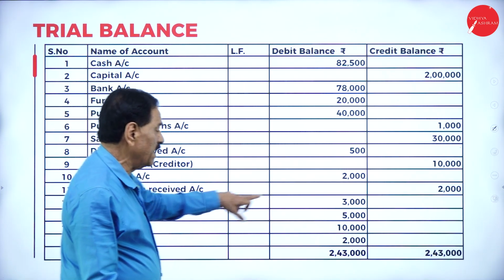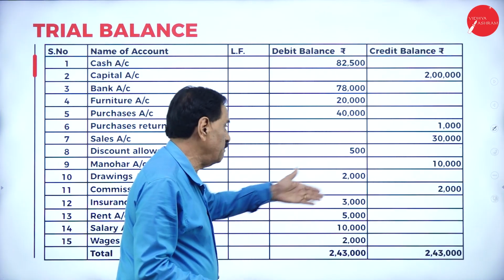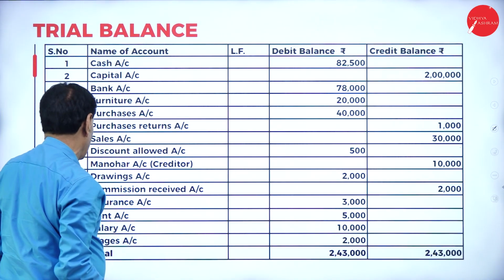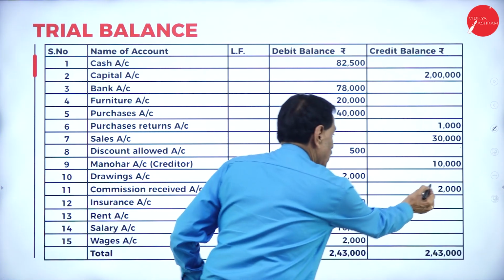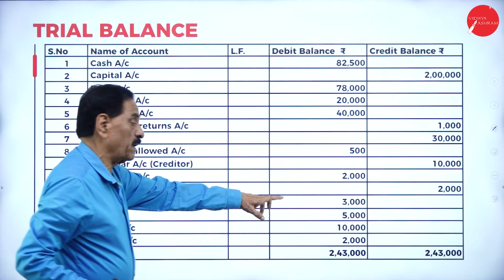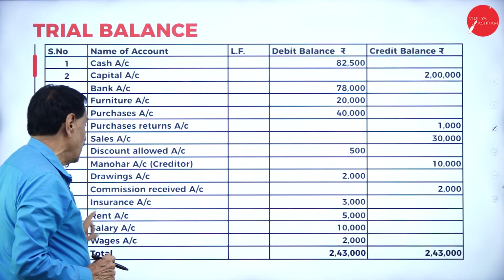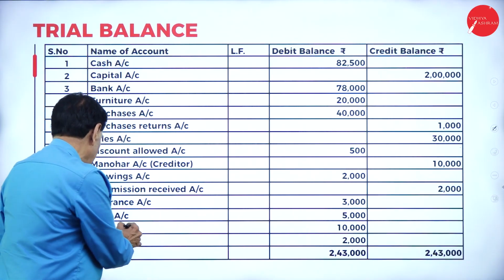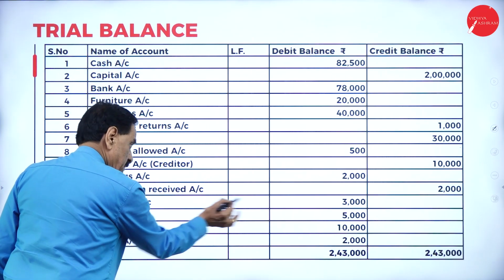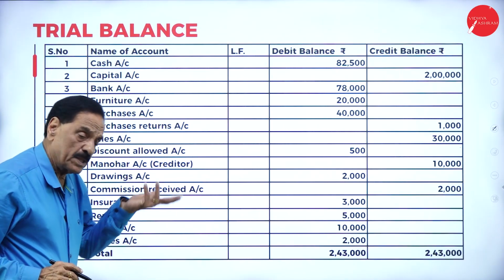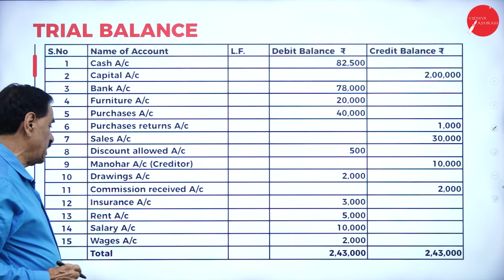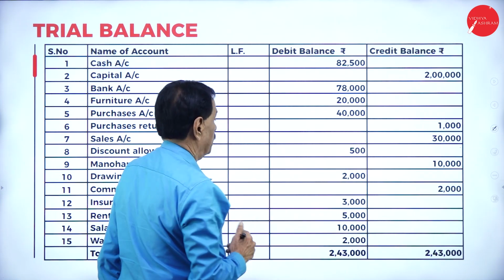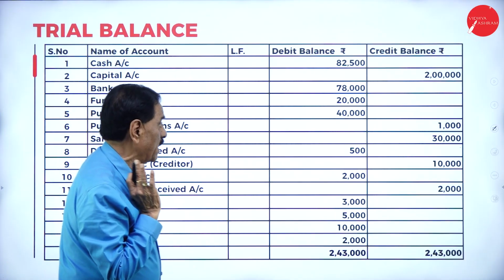Manohar account creditor, because we have purchased goods from him. Creditor we have to pay how much? 10,000. Drawing account we draw how much money? 2,000. Commission received is income, will come on the credit side. Insurance premium paid is an expenditure, debit side. Rent paid is a debit side. Salary paid is a debit side. This is rent paid by check, debit side expenditure. Salary paid is an expenditure. Wages paid is an expenditure. Totally, it will tally for 2,43,000.